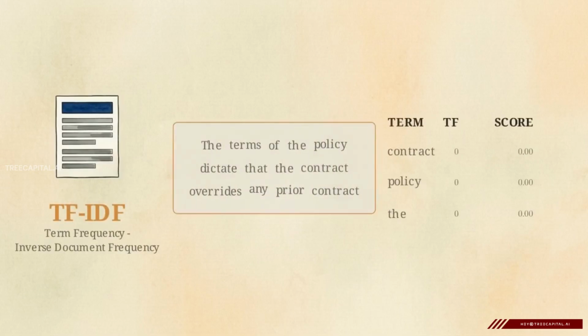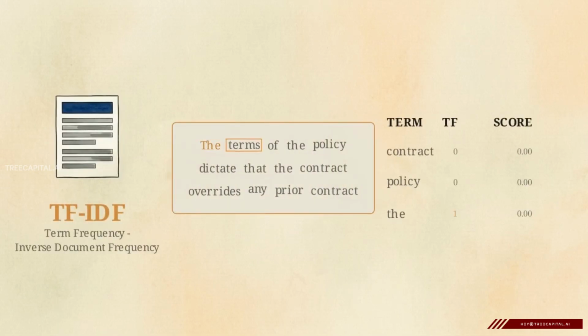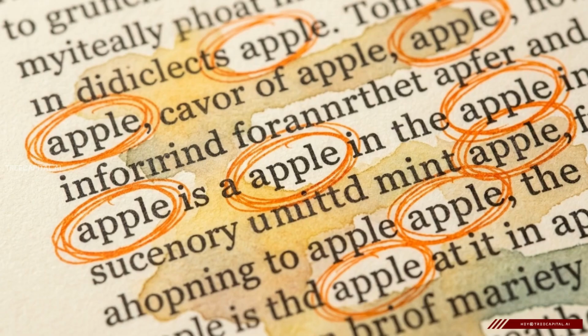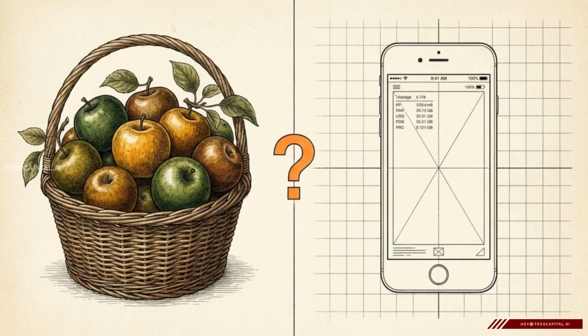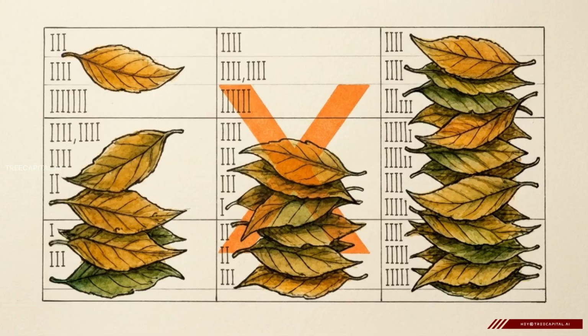Early attempts to bridge this gap relied on a method called TF-IDF, which stands for Term Frequency Inverse Document Frequency. It operated by counting words. If a document contained the word apple 10 times, the system would tally up those occurrences and conclude that the document was likely about fruit or technology. There is a flaw in this logic.